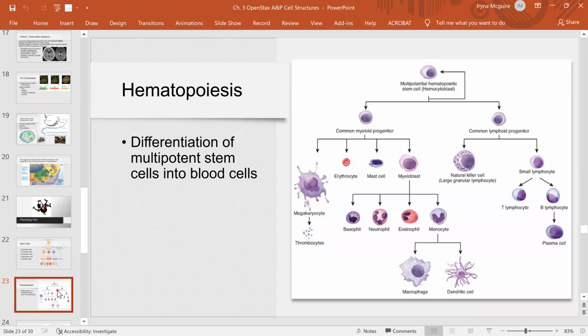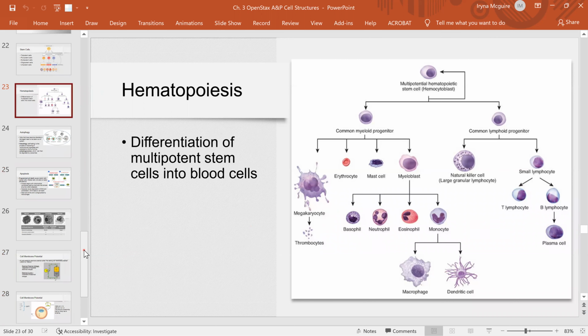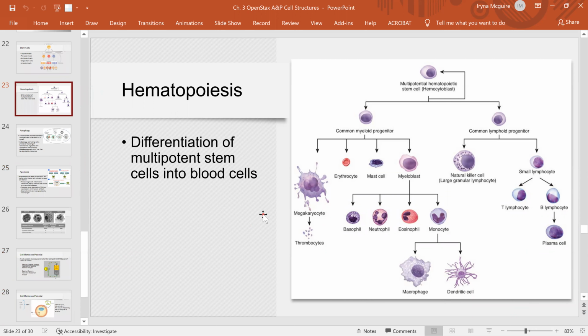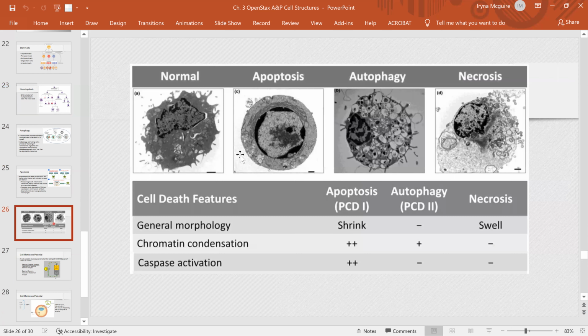And we covered briefly an example of cell differentiation, and our example was hematopoiesis, or formation of blood cells, all blood cells, red blood cells and white blood cells and platelets, right? And because cells are formed, sometimes cells need to die. And we have 3 processes of cell death, right? 2 of them are programmed and controlled, and 1 is not, necrosis, right?